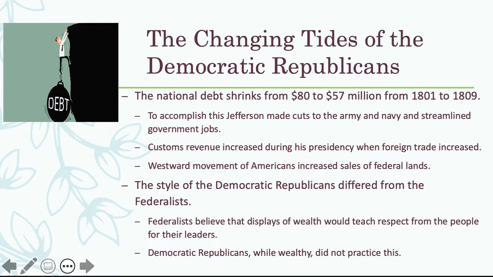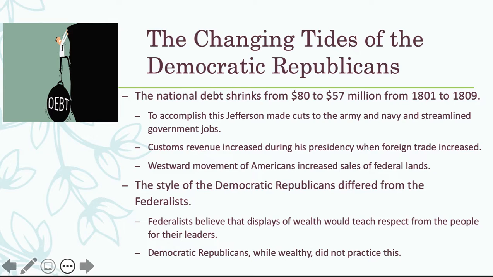This changing of the tides from Federalists to Democratic Republicans means that we are going to see different actions in the government. During the time in which Jefferson is president, beginning in 1801 to 1809, we'll see the national debt shrink considerably. This is going to be a huge accomplishment for Jefferson, but it comes at the expense of having to make cuts somewhere. The cuts that Jefferson makes are going to be to the Army and the Navy. He's also going to streamline government jobs.